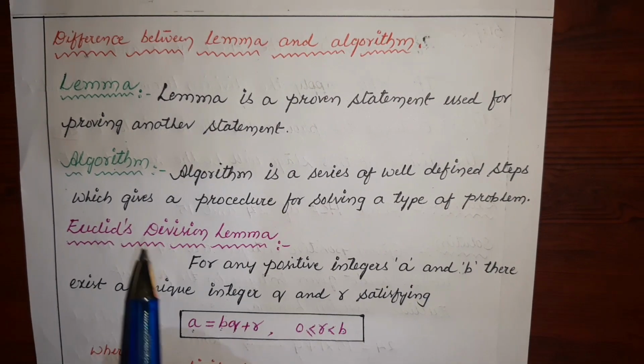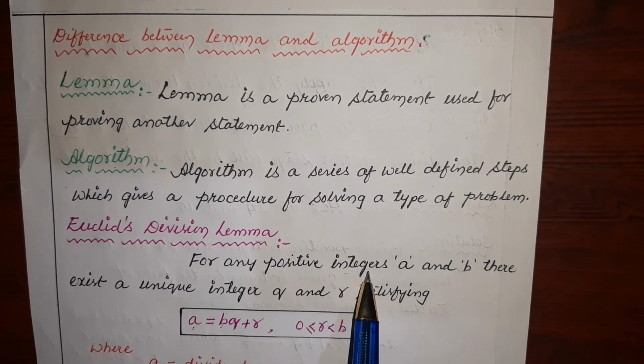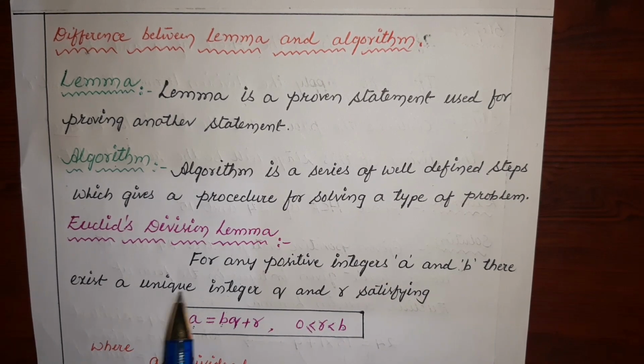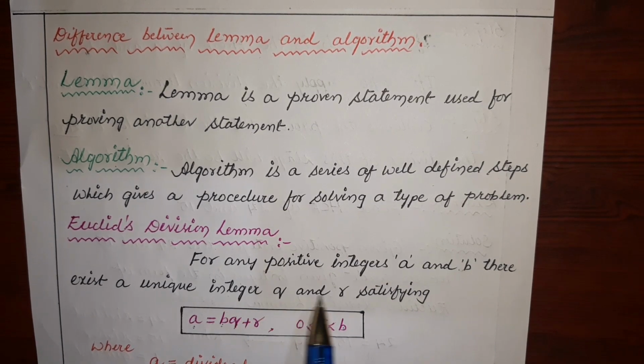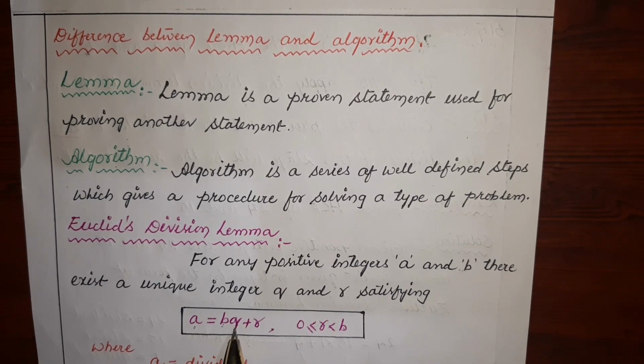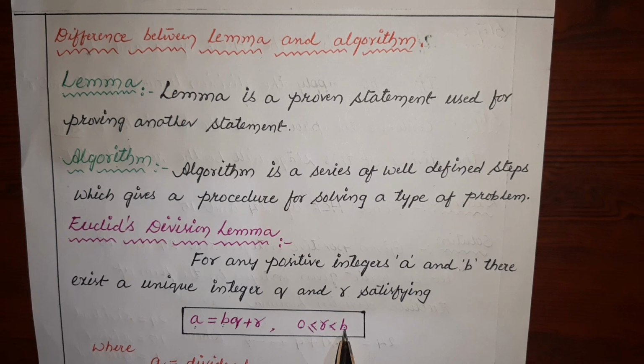So Euclid division lemma: for any positive integers a and b, there exists unique integers q and r satisfying a is equal to bq plus r, where r is greater than or equal to 0 and less than b.